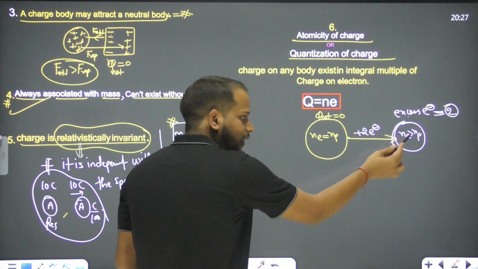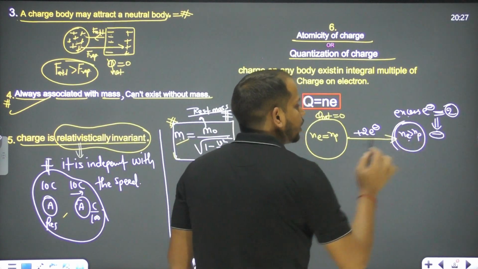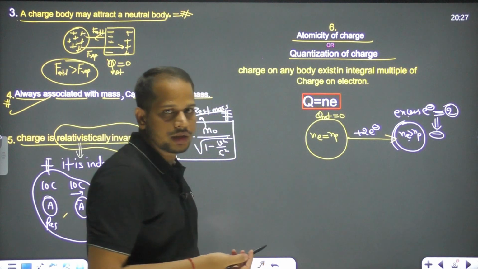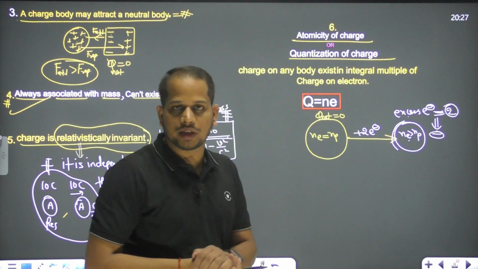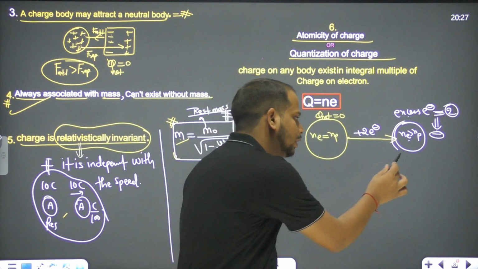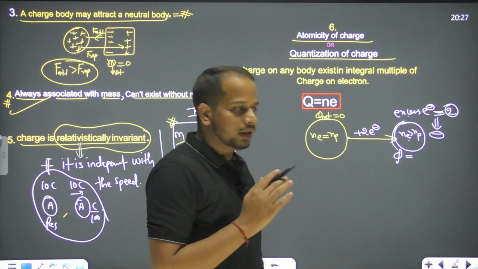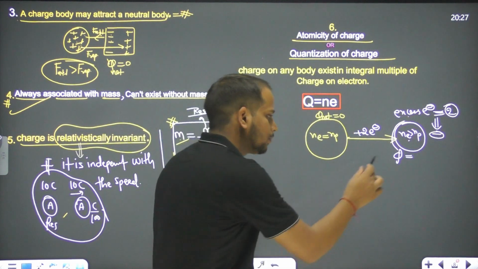If there is a 2 excess electron, so what is the charge on this one? There is a negative charge on this body. Why there is a negative charge? Because on the electron we have a negative charge, right? So there is a negative charge on the body. If I am saying what is the charge on the body, can we calculate charge on the body? Let's see how we will calculate the charge on the body.